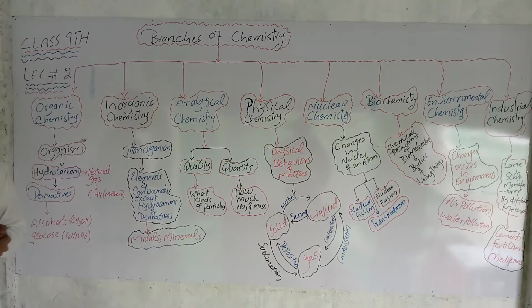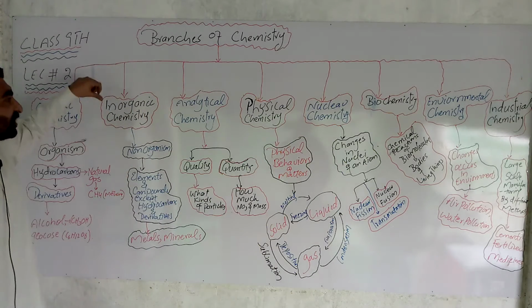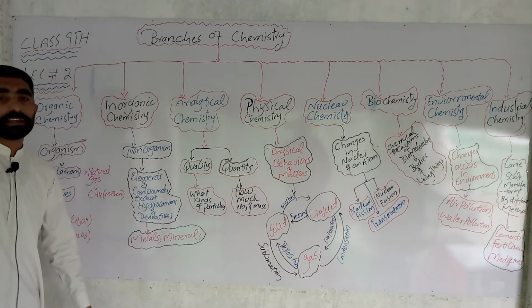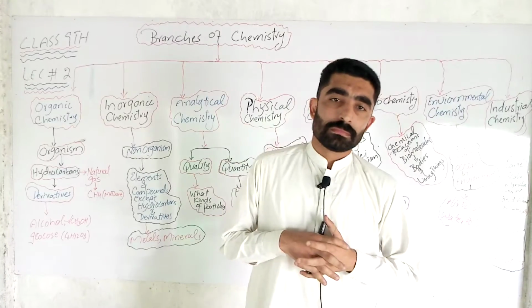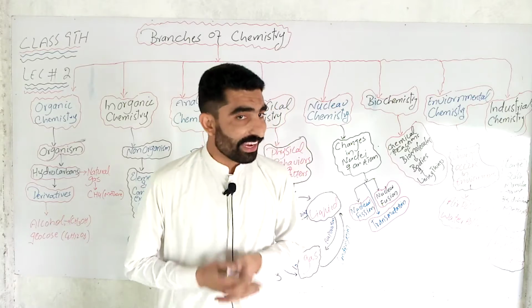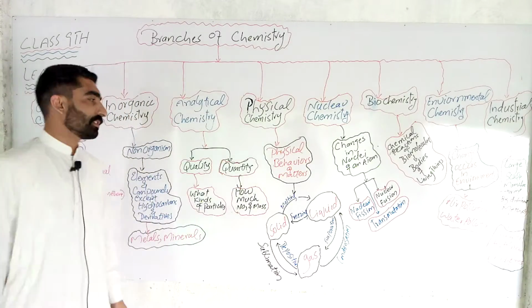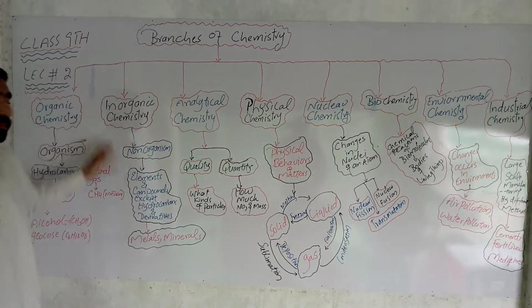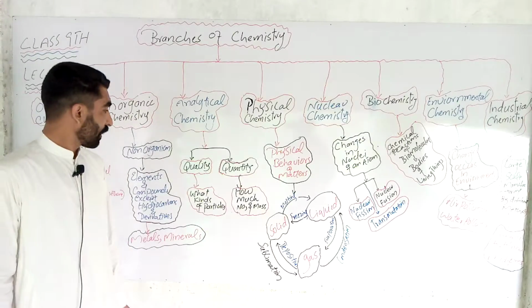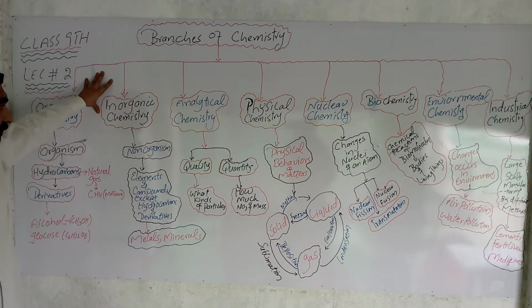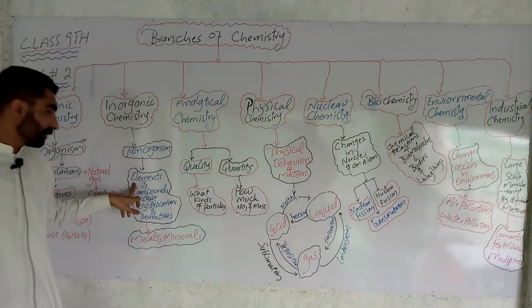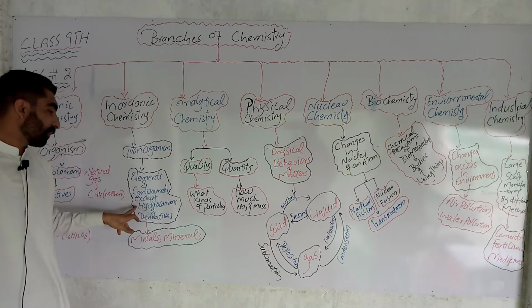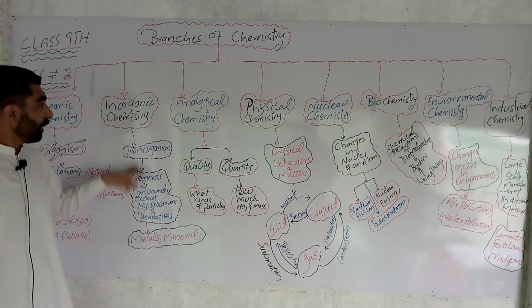Now start the second branch, which is called inorganic chemistry. The name indicates inorganic, meaning non-organism, non-living things, meaning those substances. The study of all elements and their compounds except hydrocarbons and derivatives is called inorganic chemistry. For example, metals, minerals, etc. Now repeat this in detail. Inorganic chemistry is the branch of chemistry in which we study all the elements and their compounds except hydrocarbons and derivatives.